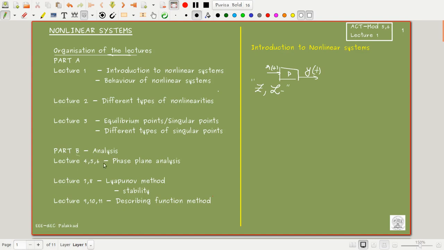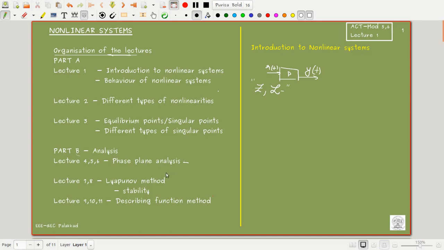Okay. There are three methods through which we will try to understand or analyze these systems. One is the phase plane analysis, which is usually restricted to second-order systems because we get a more intuitive picture there. Third-order systems are also done using phase plane analysis, where we have to project from the third dimension onto the plane.